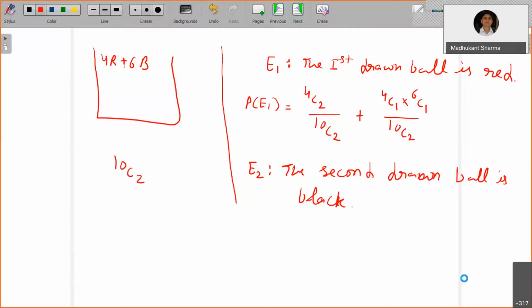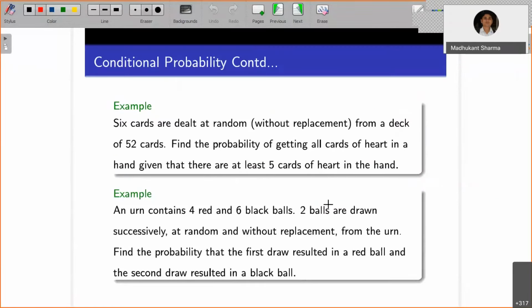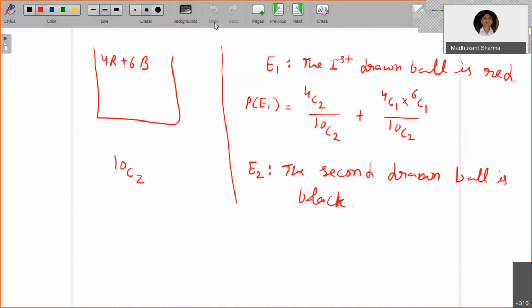Okay, so see here, note that two balls are drawn successively, one by one, at random and without replacement, not together. So this is not together, so we have to go step by step.